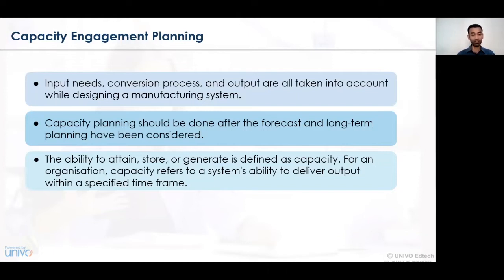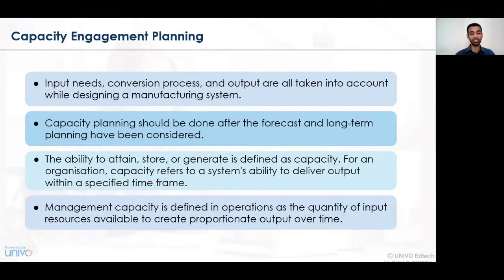And hence, for an organization, capacity refers to a system's ability, that is, a person's ability to deliver the output within a specified time frame. So a person who completes an activity within a specified time frame can be called a capacity-oriented person. Hence, the planning of such activities of an individual is essentially required.